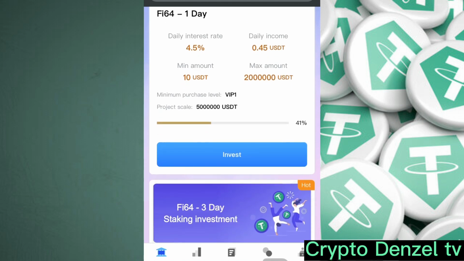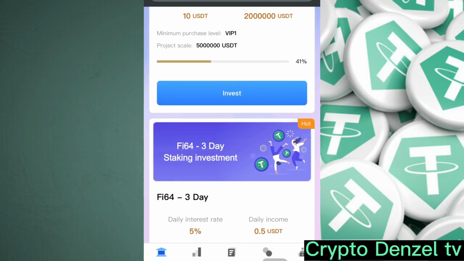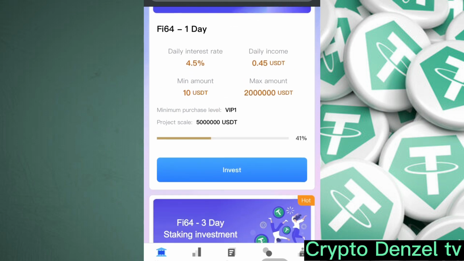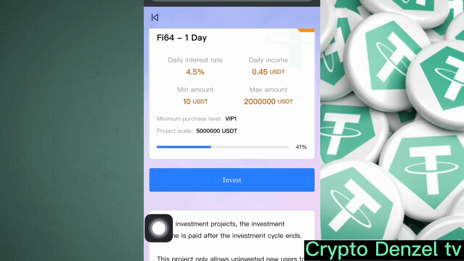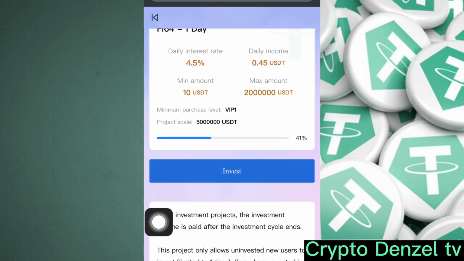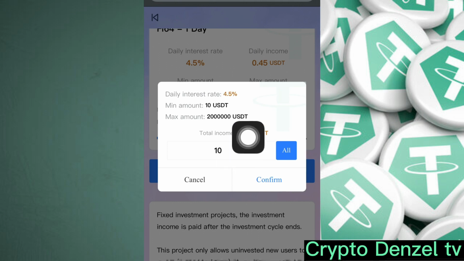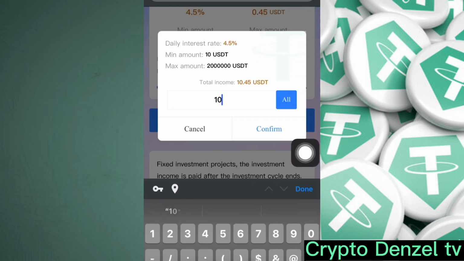So let's check the investment plan that they have here. For the fi64 investment of one day, they'll be giving you a total profit of 4.5% each and every day. So the daily income here is 4.5 USDT. When you click on invest, you can see the total profit. If you invest 10 USDT, you'll get a total of 10.45 USDT after one day.